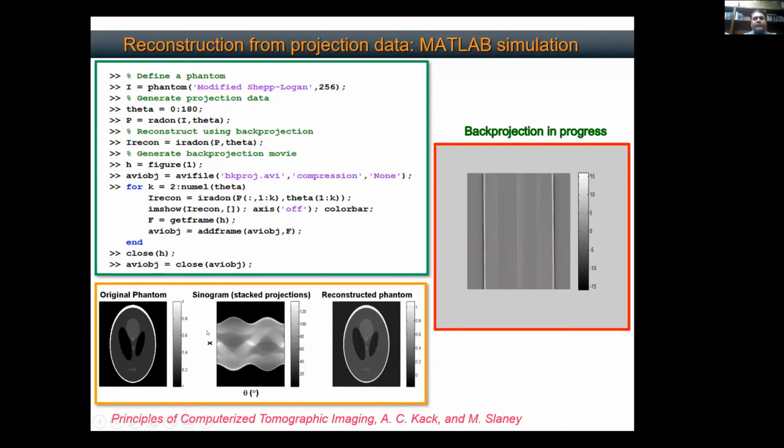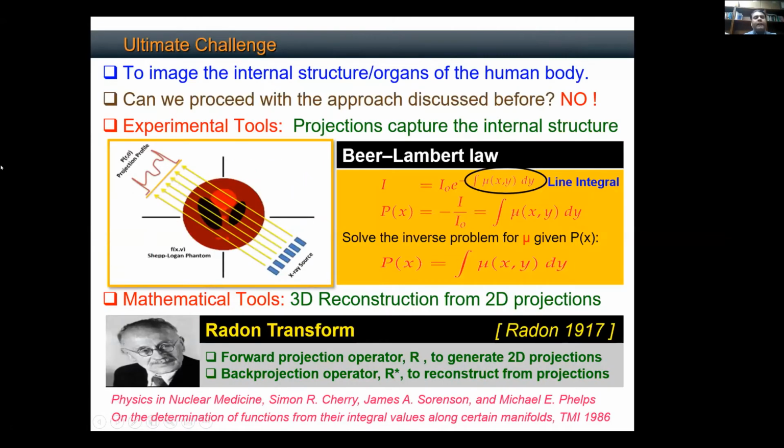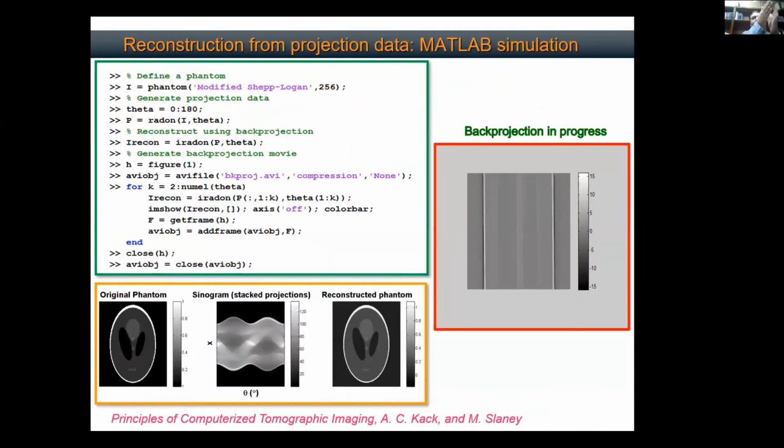If you see, on the y-axis I have x, and on the x-axis I have theta. There are 360 bins on the x-axis, one for every orientation. For every theta degree orientation, this whole column represents that one-dimensional projection. For a particular orientation of the source detector geometry, I have this one-dimensional projection profile. This is your vector, a one-dimensional vector. So I collected 360 one-dimensional vectors, one for each orientation, and I stack them in matrix form.